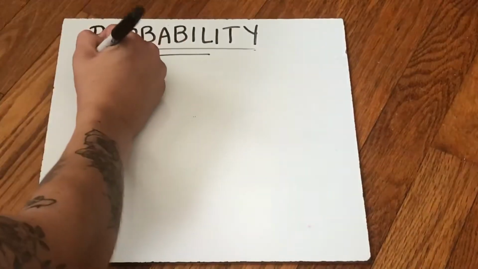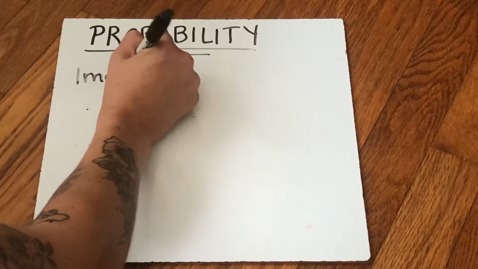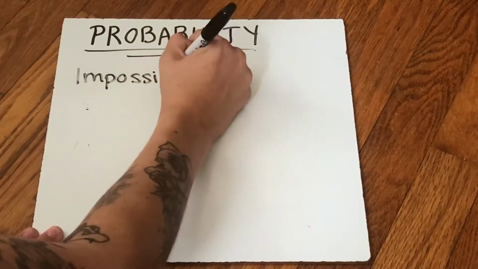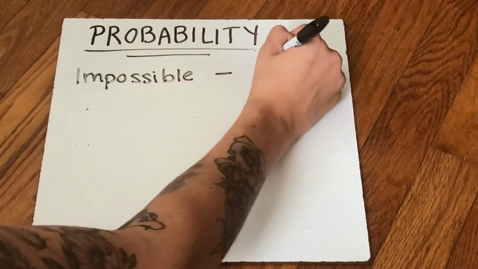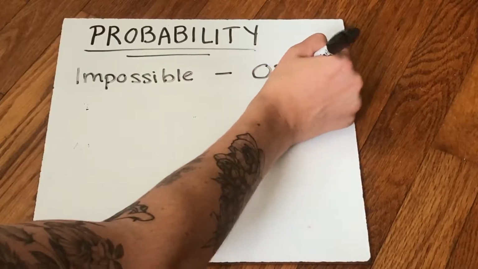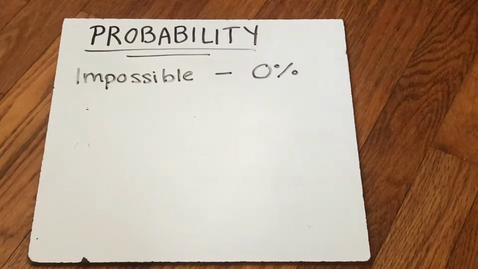So there is the word impossible. If something is impossible, there is a 0% chance of it happening. It's not going to happen. It can't happen. So if it's 90 degrees outside, it's going to be impossible that it snows. It just can't happen. That's an impossibility.